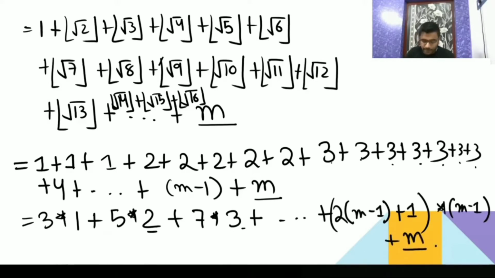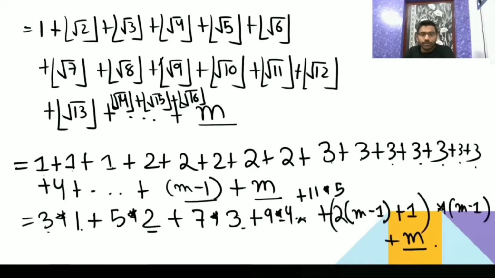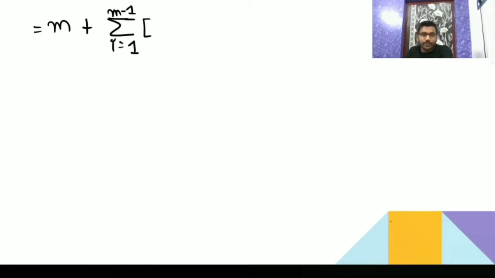Please let me know whether it is clear or not. Now what we will do, we will write as a summation i equal to 1, going from 1 to m minus 1. And you please share this video to your friends also, so that they can answer this kind of questions in GATE exam, so that it will be helpful to them also. See, you are getting here i as 1, 2, 3, 4 like this till m minus 1. The m I have written separately. Then I'm doing the summation i equal to 1 to m minus 1.